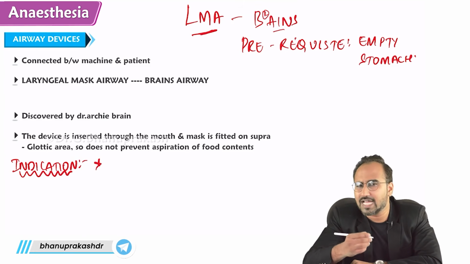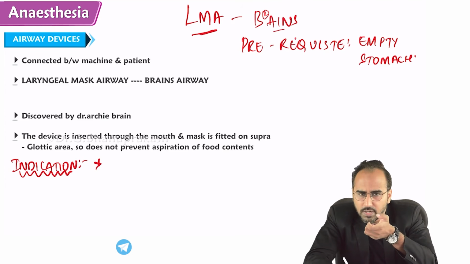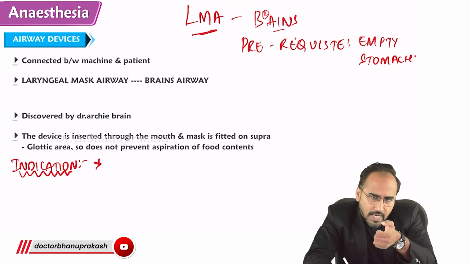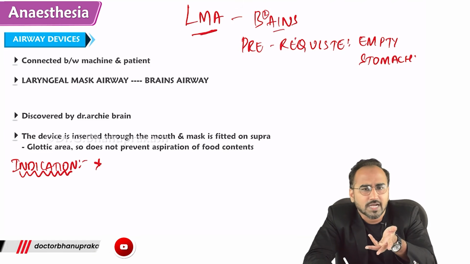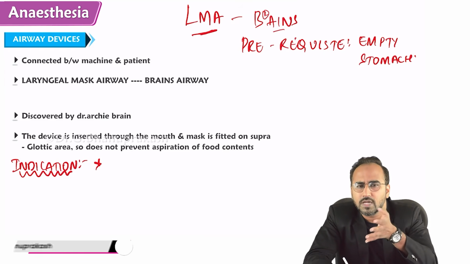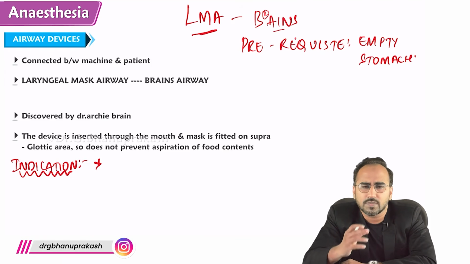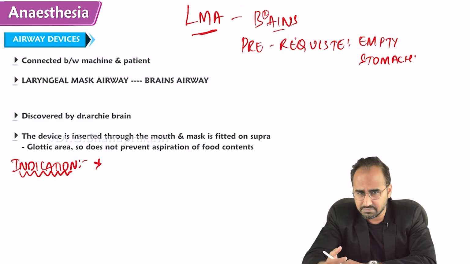Imagine, guys, I am going for endotracheal intubation. I take laryngoscope, I introduce laryngoscope into the patient's mouth, I lift the tongue, and now I am not able to see the vocal cords. I get panicked. What to do now? I am not able to see the vocal cords. I can't go for blind intubation. I will remove the laryngoscope. While doing laryngoscopy, the patient will develop desaturation. I'll remove the laryngoscope and I'll go for a bag mask ventilation to this patient. But imagine your bag mask ventilation is also not that much helpful.